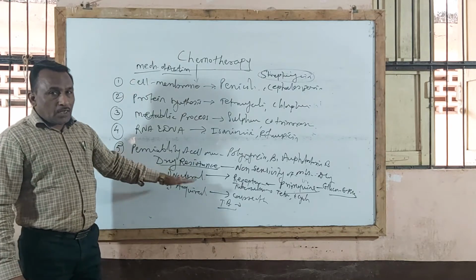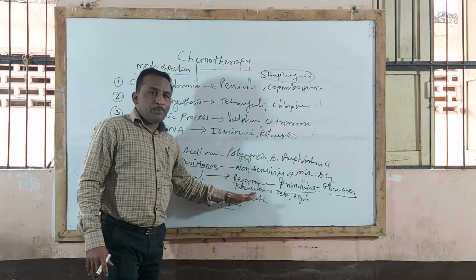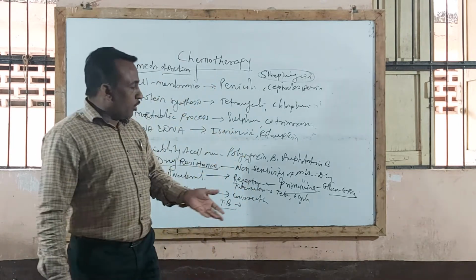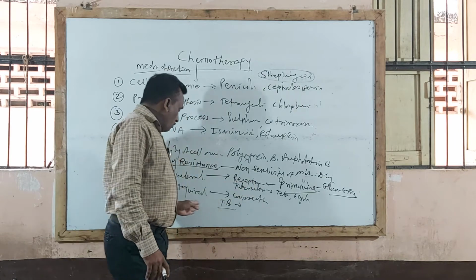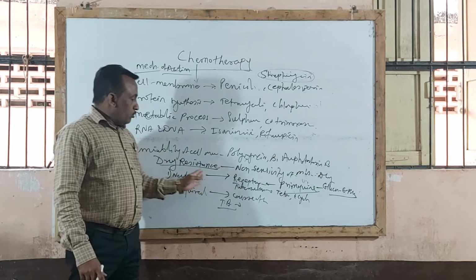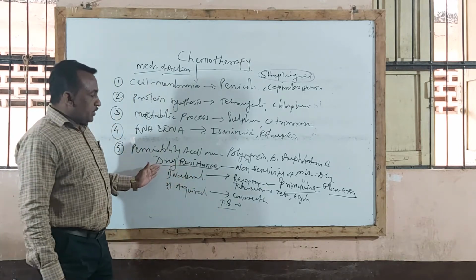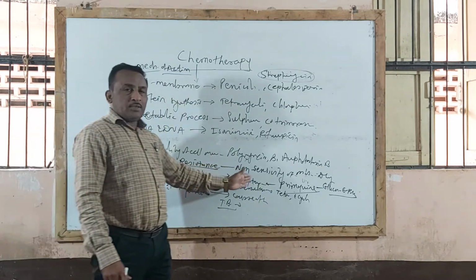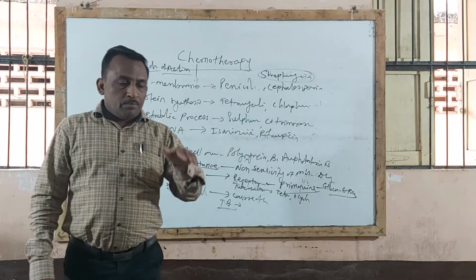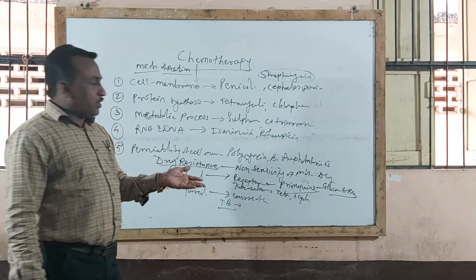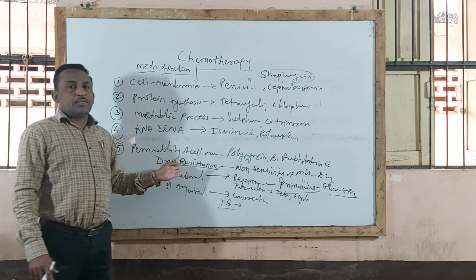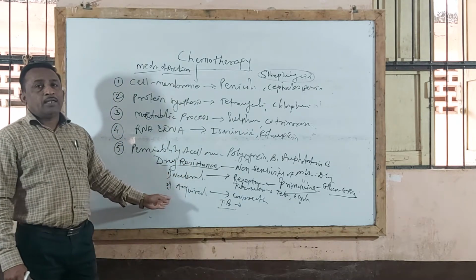Means what? Natural drug resistance occurs because of absence of target site or absence of receptor naturally, because of a God-gifted property in people. While acquired drug resistance occurs during the course of the treatment. So sometimes when you are asked to write a note on drug resistance, you should know what drug resistance is. That is nothing but the non-sensitivity of microorganism to the drug. When a microorganism does not show responses to any drug, any chemicals, any substances, then that phenomenon is called drug resistance. So there are two types, natural and acquired.